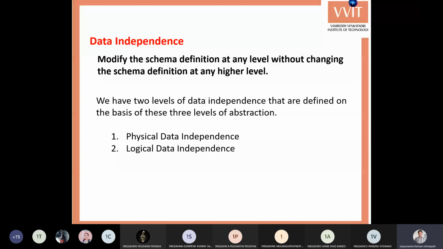So are you okay? Data independence means we can modify the schema without changing the schema definition at any higher level. It happens in two different ways: physical data independence and logical data independence.